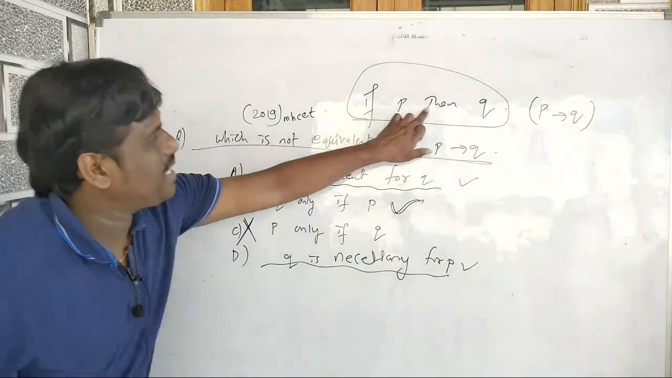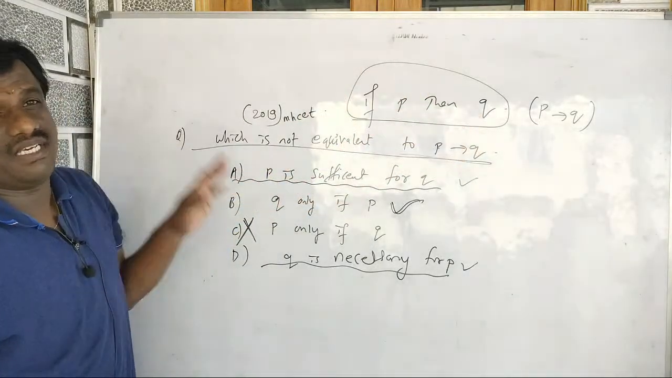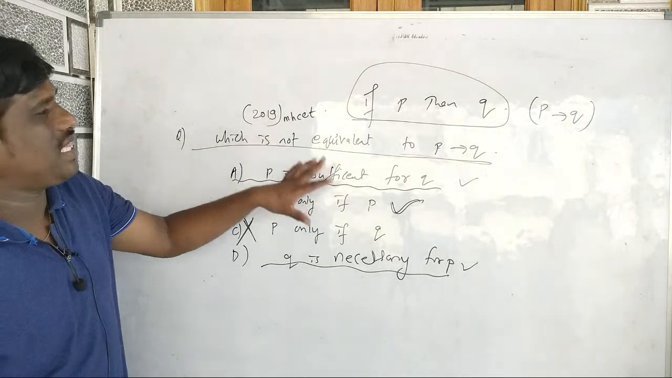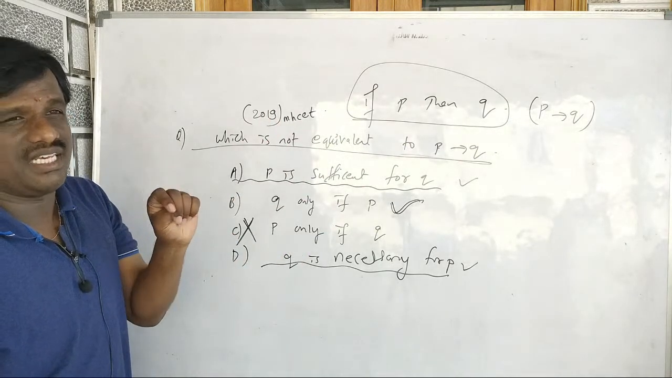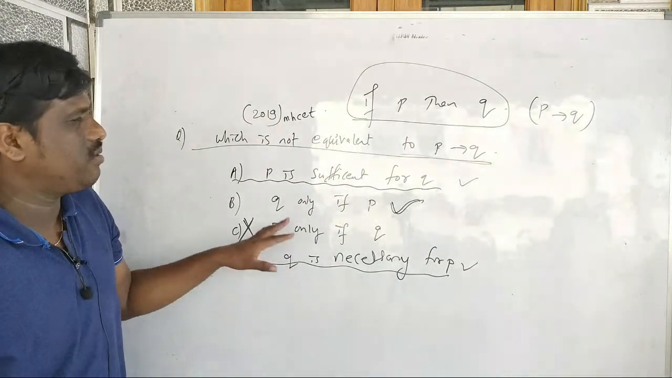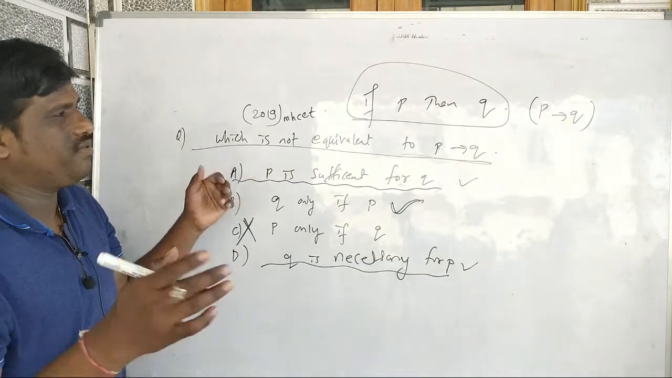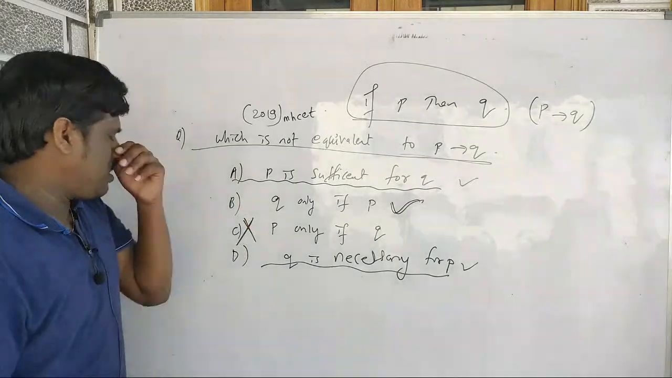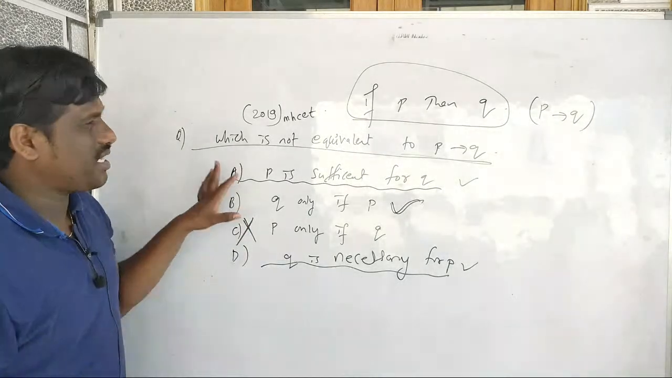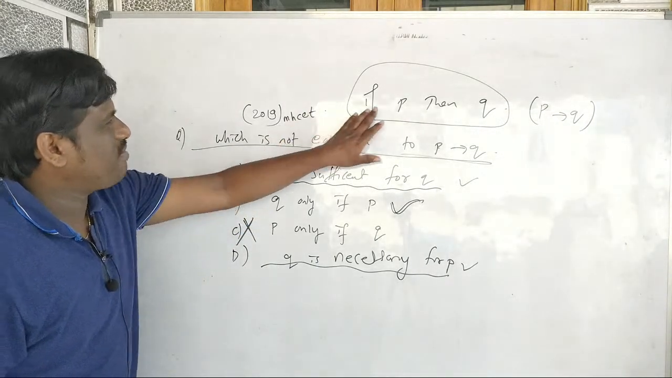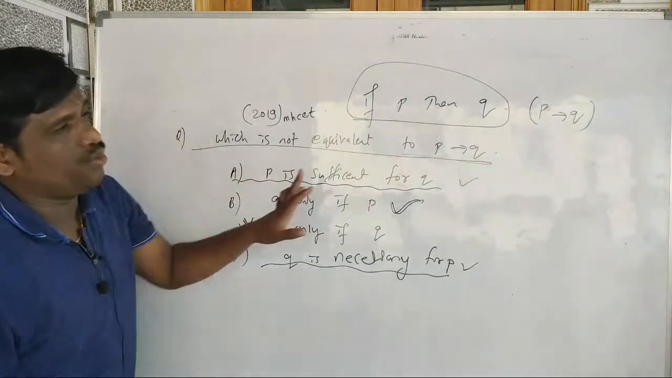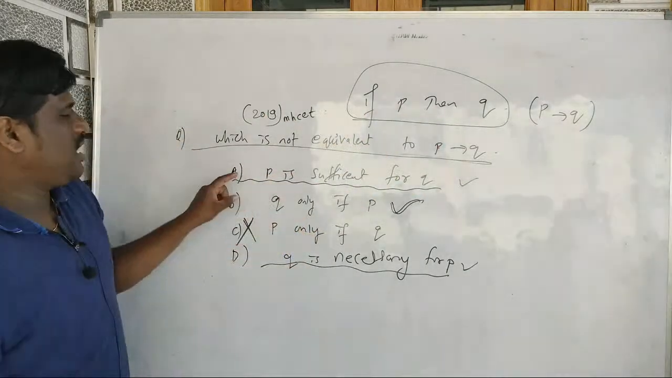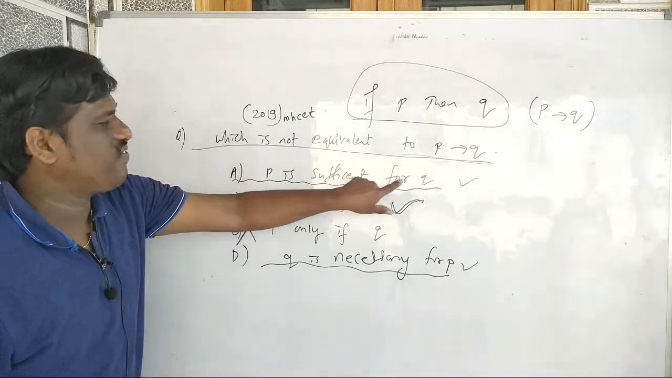Whenever you have P then Q, in English we use this terminology P then Q. There are 7 things there. I will forward in your group. I have that sheet in that mobile, so I can't send right now. So whenever you have P then Q, I say that P is sufficient for Q.